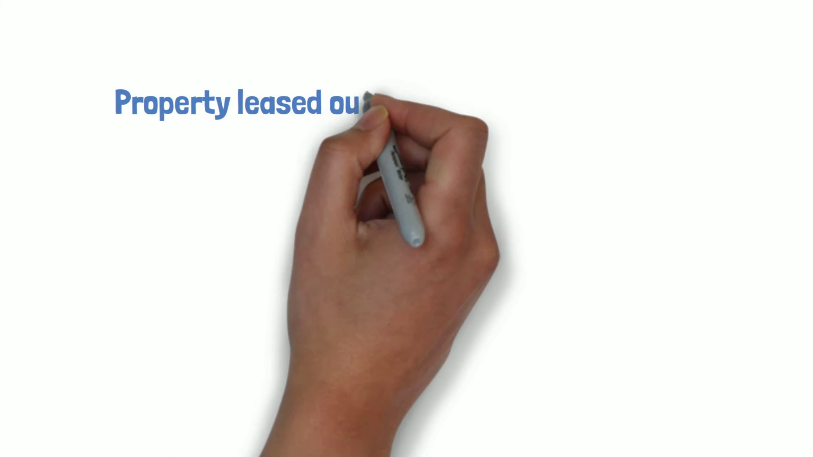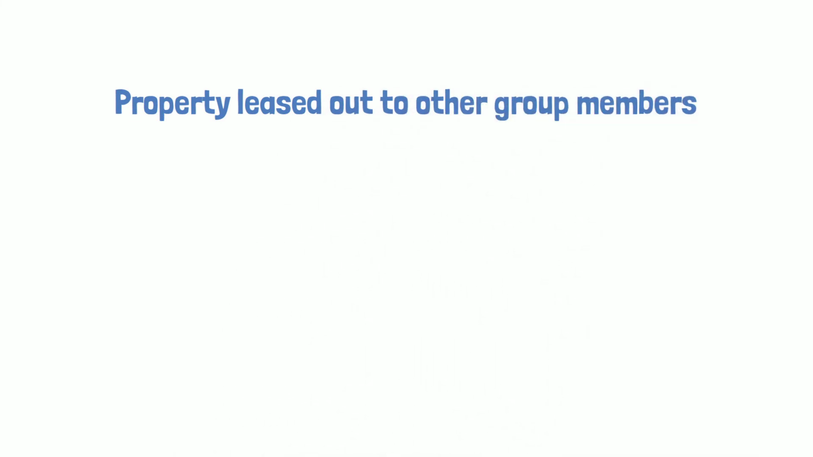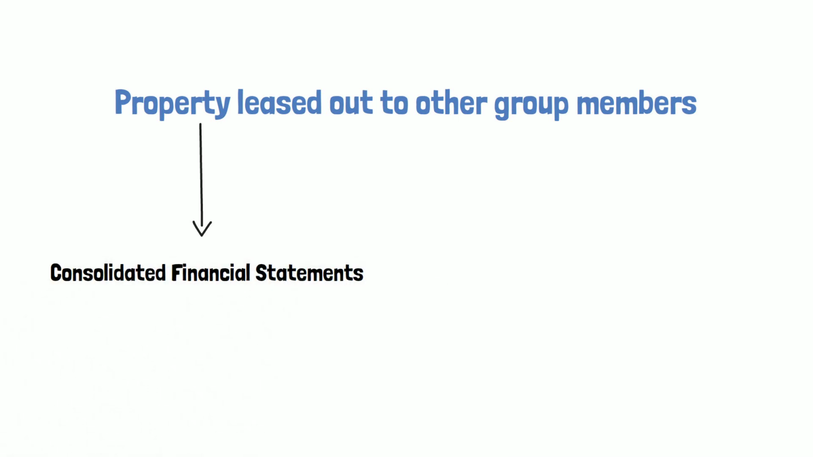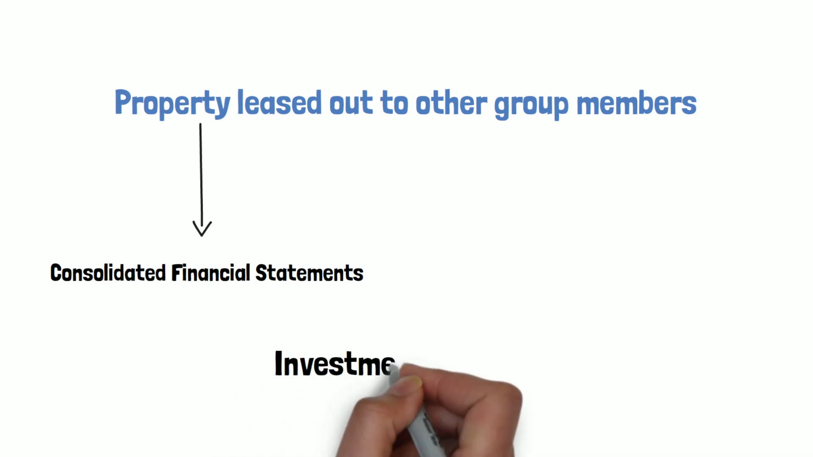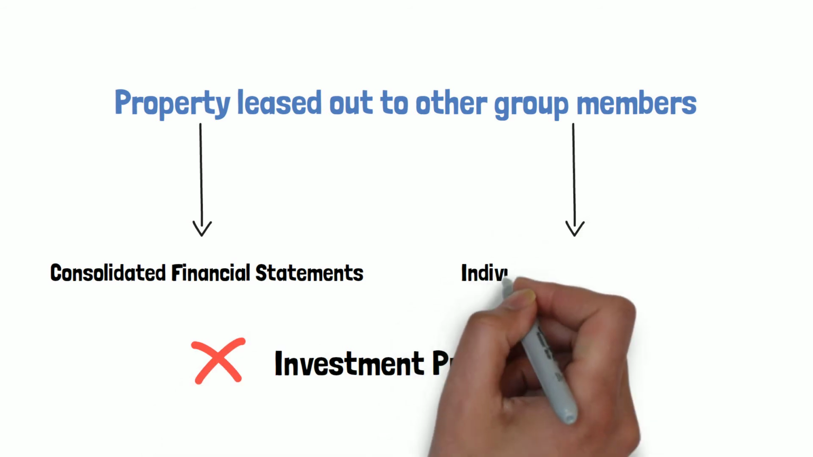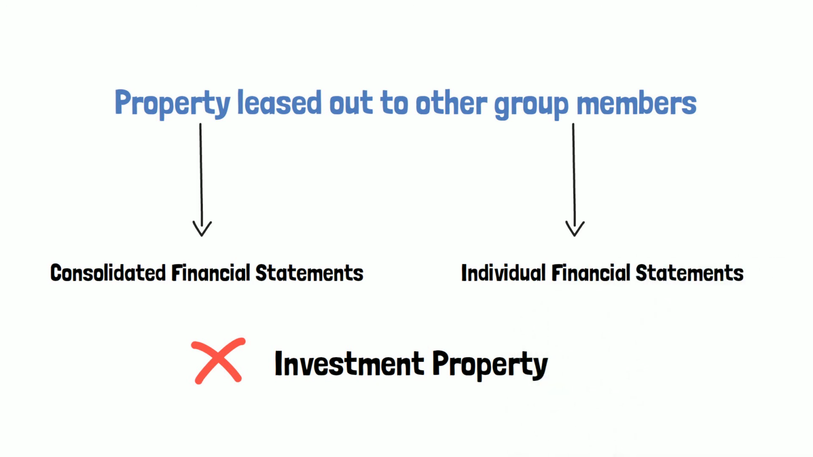The last scenario that we are going to see is where the investment property is leased out to other group members, such as its parent company or another subsidiary. In such a case, in consolidated financials, the property won't be classified as investment property, as the property is owner-occupied from the perspective of the group. But in case of individual financial statements of the entity, the property would be classified as an investment property if it meets the definition of investment property. In a way, we can say that the lessor treats the property as investment property in its individual financial statement.